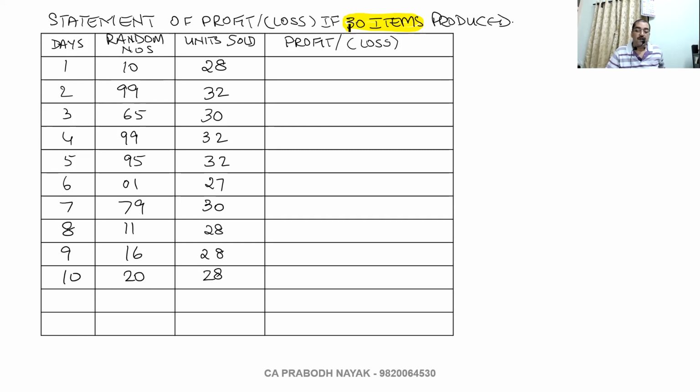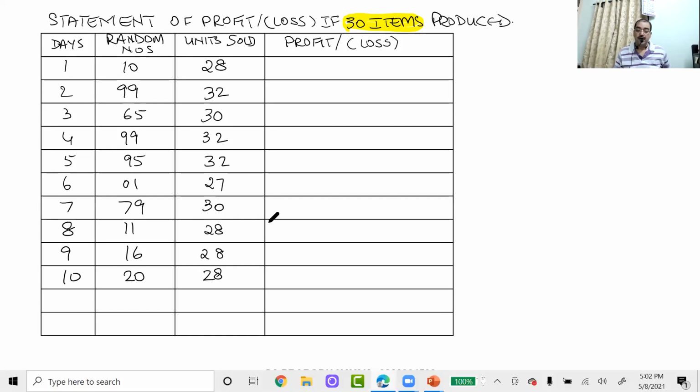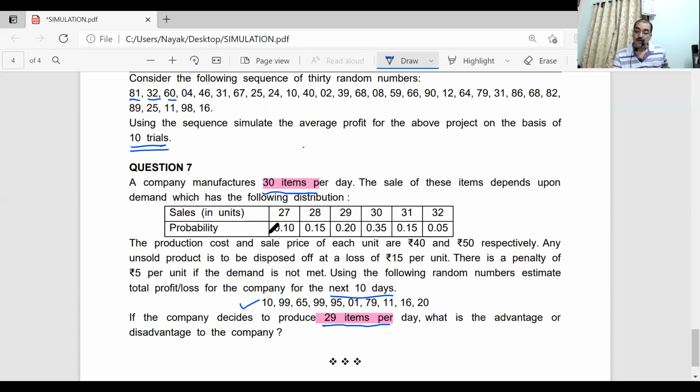Now see how to interpret this. 30 units are produced. What they are saying is any unsold product will be disposed of at a loss of 15 rupees per unit. Let us come back to the question again. This is very important. Stop writing, pay attention for 2 minutes. The production cost and the selling price are 40 and 50 respectively, so the profit is 10 rupees per unit.